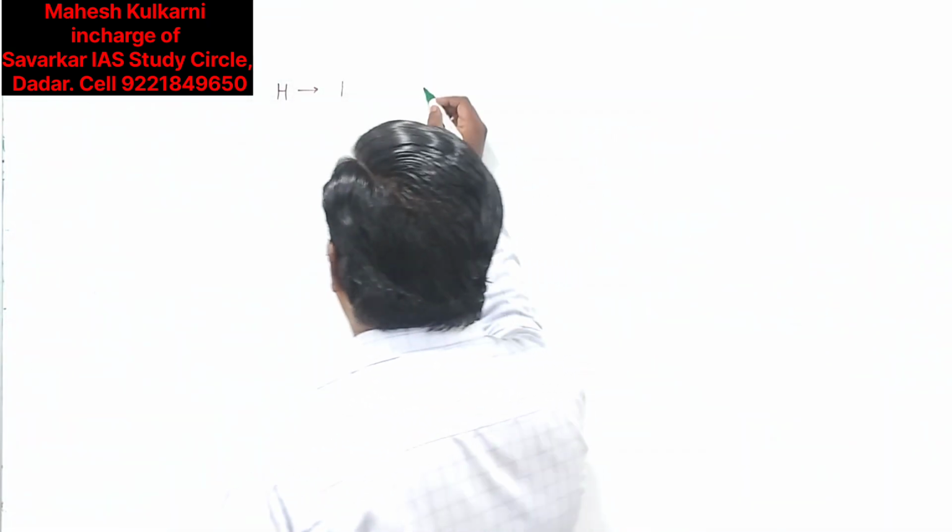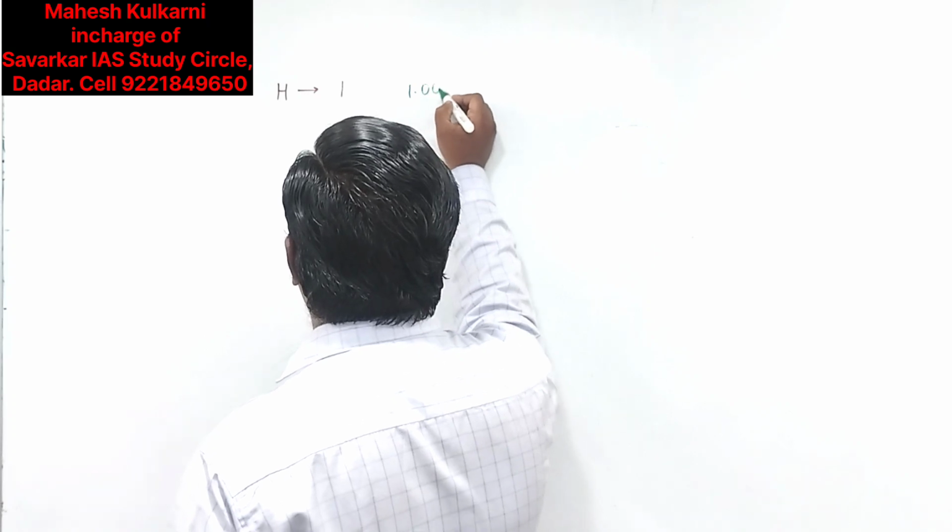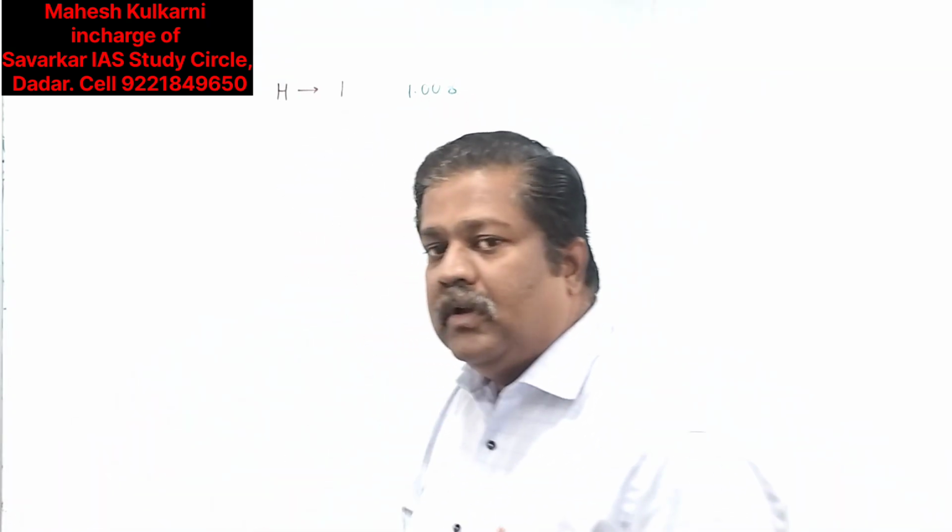Science has some sort of problem: what we determine initially, we correct afterwards. So afterwards we realized that hydrogen does not have atomic weight 1, it is 1.008. So here I would write 1.008, or more precisely 1.0078.